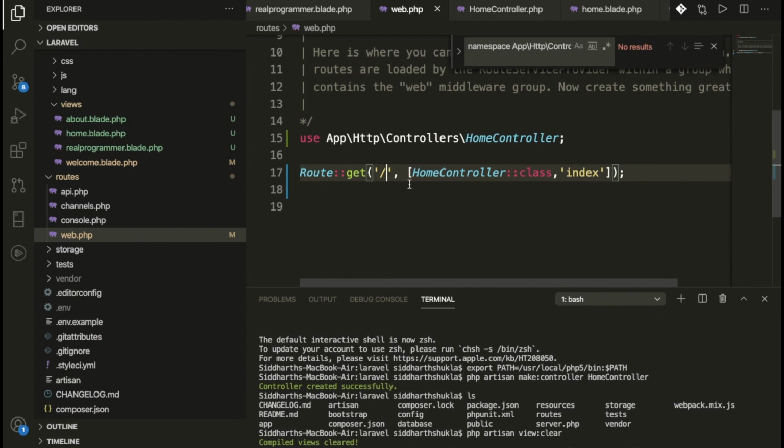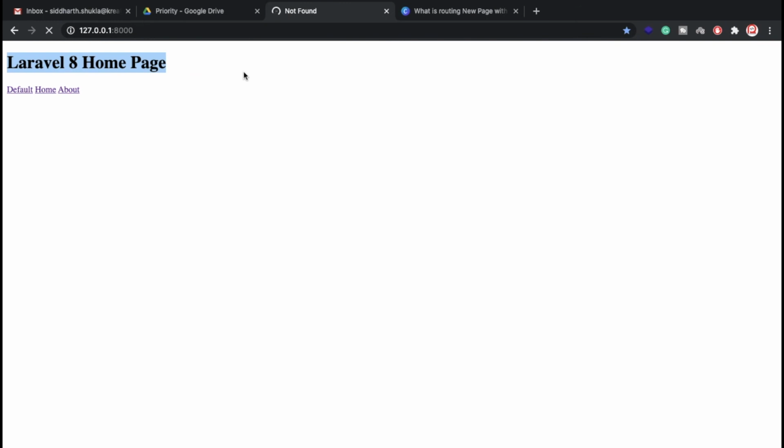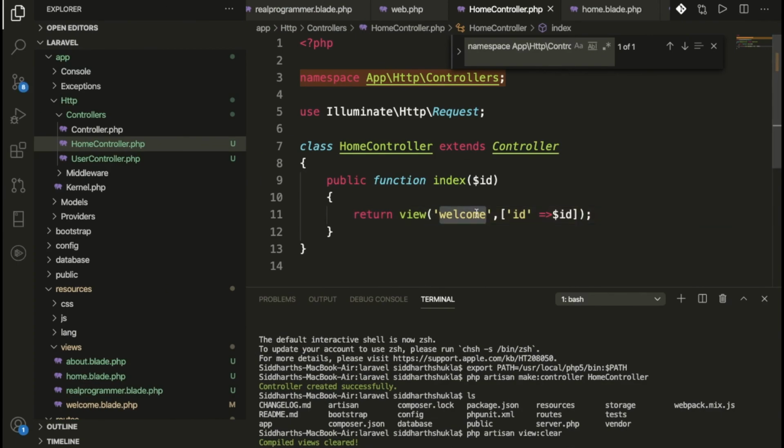Inside the route you can put something like an ID, and once you put it there, you can pass a value. Then in the home function you want to print it, so you need to pass an array with id, and pass it as $id. We declared this in the welcome page, but this is not working.